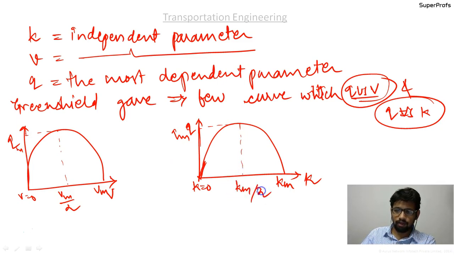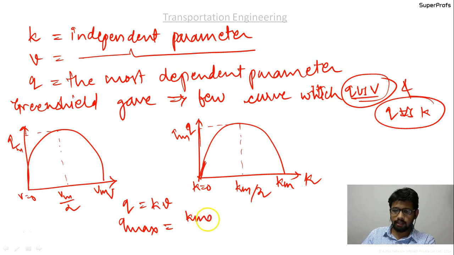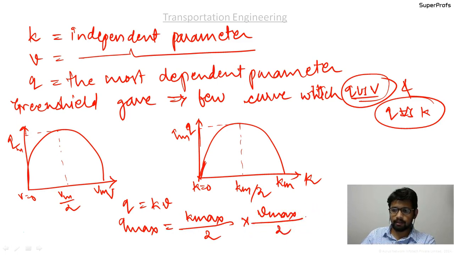So we have the general relationship that q equal to kv. Therefore, for q max, it is k max by 2 into v max by 2, which stands for k max times v max by 4.